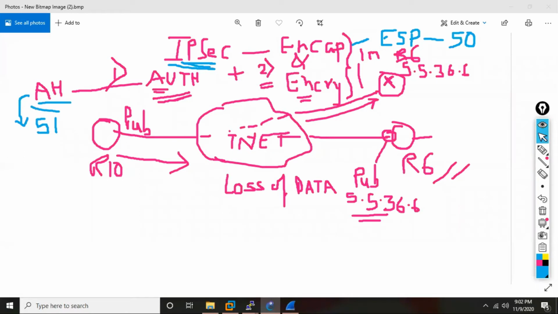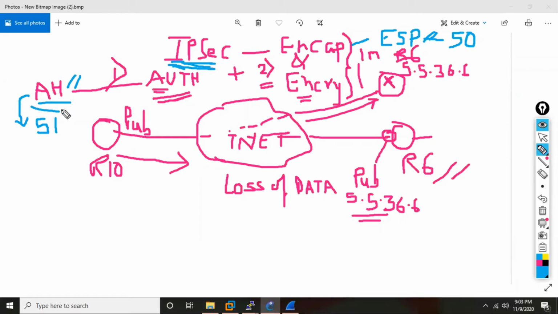So we should have some mechanism which you can use in a small environment and also in a very large environment. And that's the reason they introduced a new technology. Since, as I said, this is like a family. Originally in this IPsec family, only two guys were there, AH and ESP. But then they said that the ESP is only related to encapsulation and encryption. The authentication part somebody else is going to take care of.